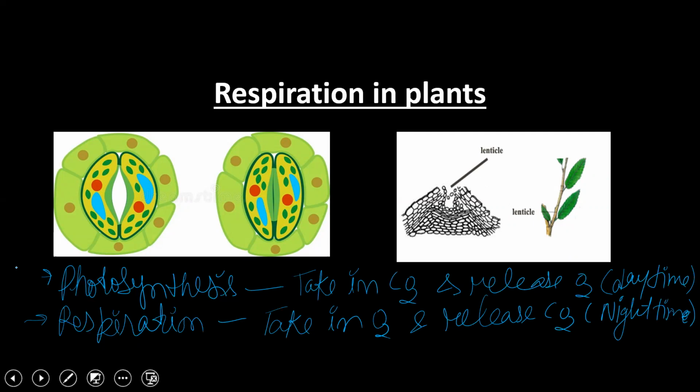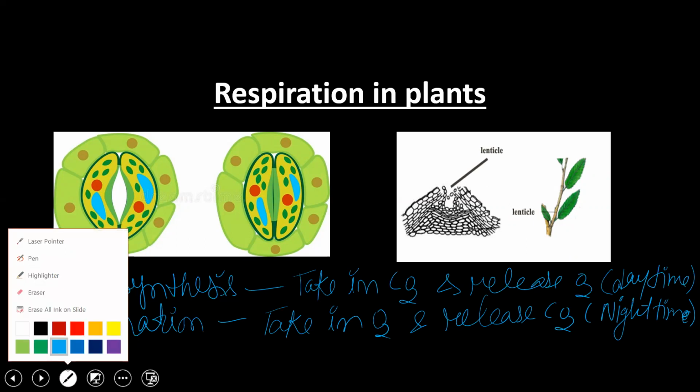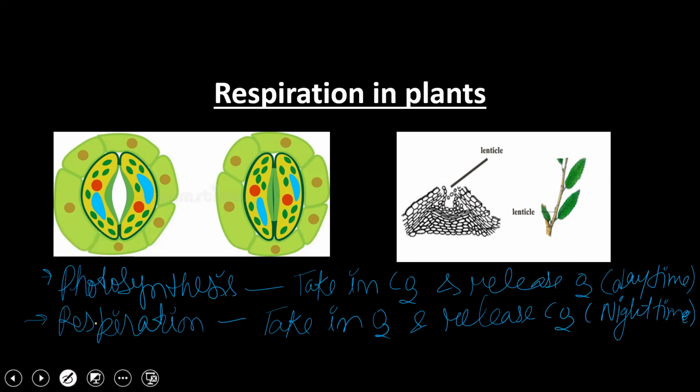Now these small tiny structures present inside the leaf are known as stomata. As we discussed in the photosynthesis process, each stomata consists of two kidney-shaped cells known as guard cells.